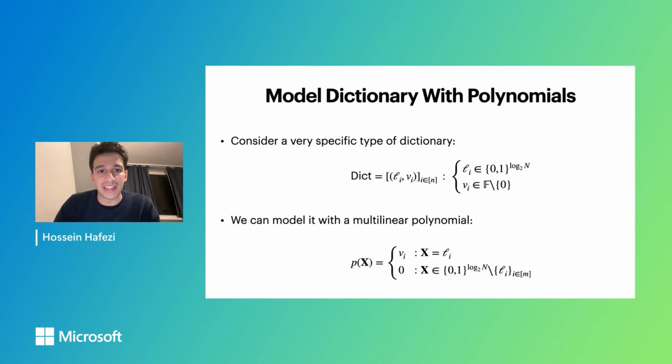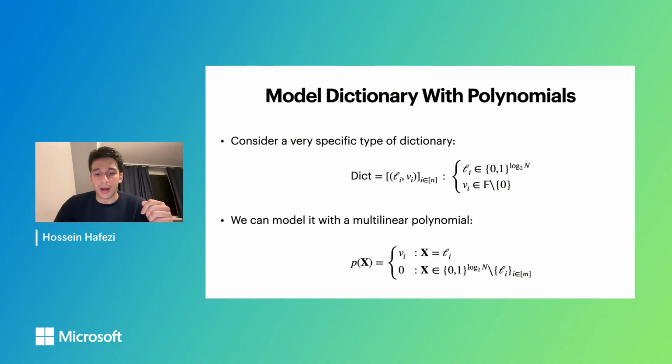As the first step, consider this very specific type of dictionary, which is a mapping from points on the Boolean hypercube to non-zero field elements for some finite field F. It turns out there is a very clean and straightforward one-to-one mapping from this specific type of dictionary to multilinear polynomials, where we can define its corresponding polynomial as follows: the polynomial evaluated at point Li is equal to Vi, and for the rest of the Boolean hypercube it is 0.